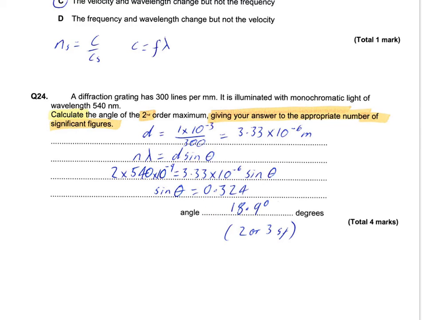Giving your answer to an appropriate number of significant figures. They wanted 2 or 3. I think I would argue that that's 3. I think I would argue that that's either 2 or 3, so they were accepting 2 or 3 significant figures. And that was questions 23 and 24 from the Waves homework booklet.